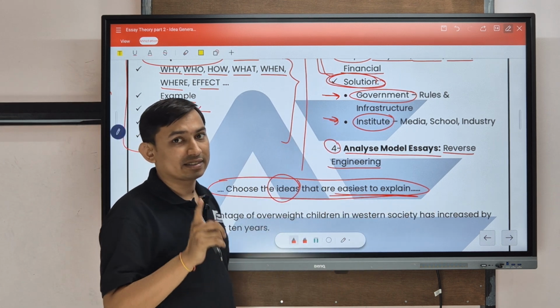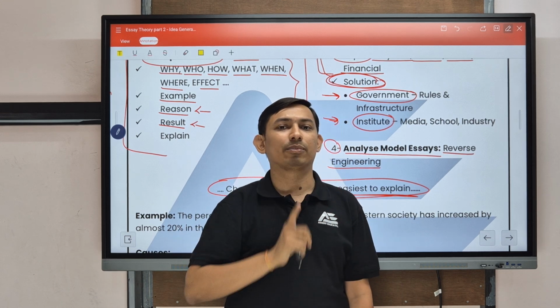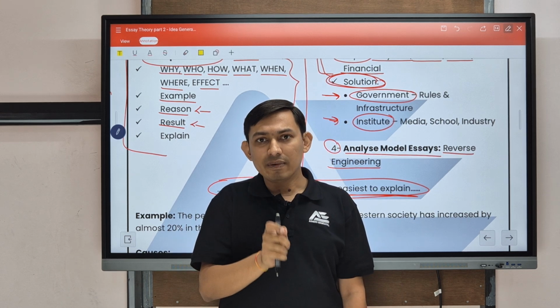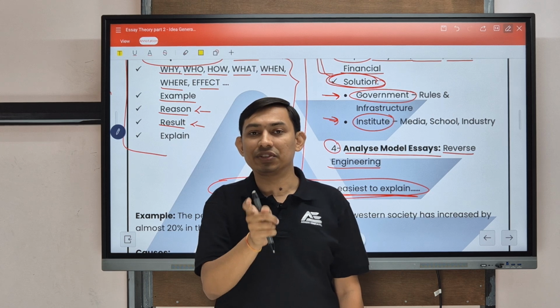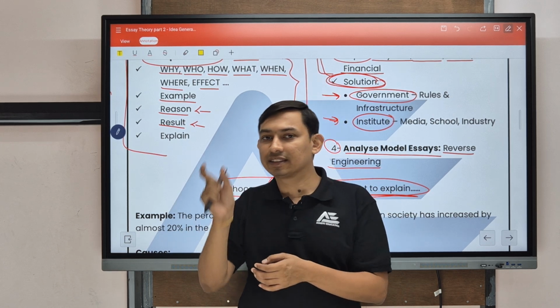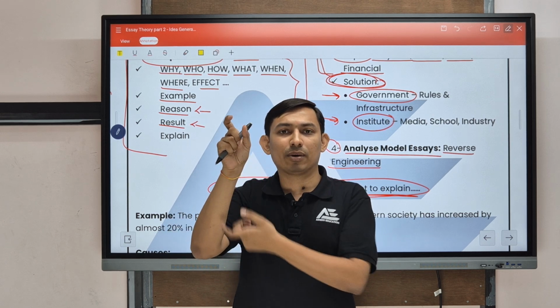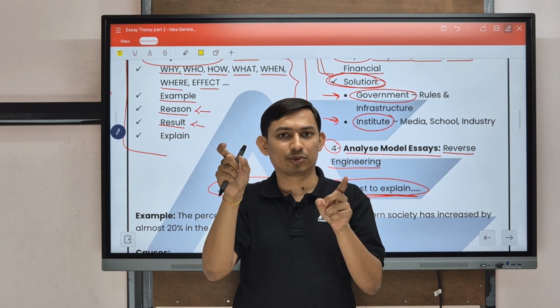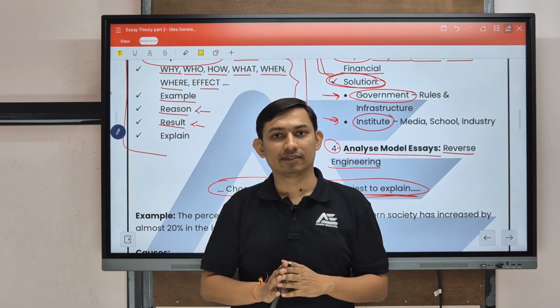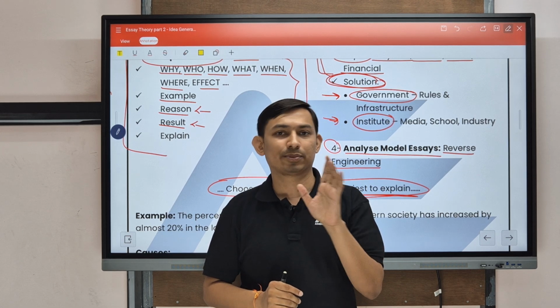No ideas are best or worst. It depends on the explanation portion. So you always have to select the ideas which are easier to explain. Sometimes most of the students select the ideas which are the most unique and different, but then there is a problem related to the explanation portion. You don't have to do that. Clear? Always select the ideas which are easier to explain.